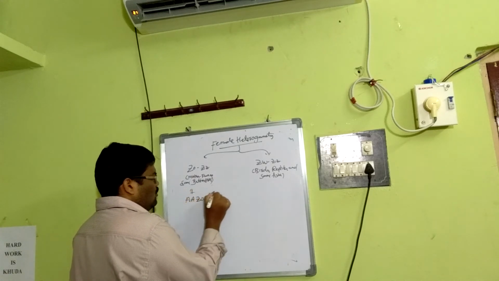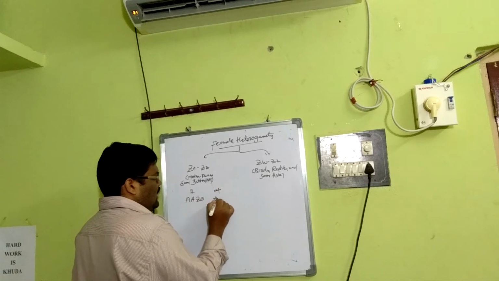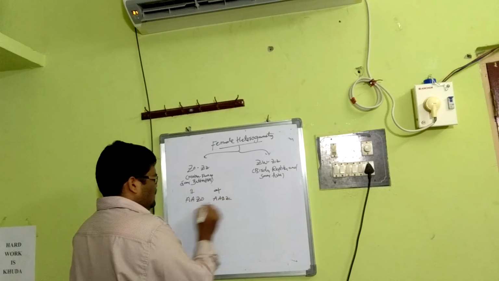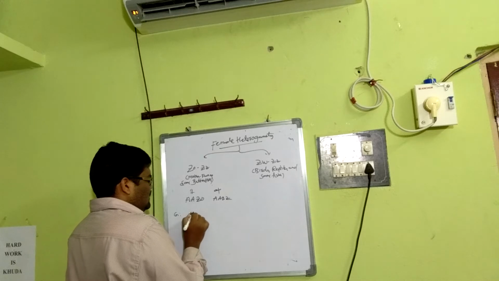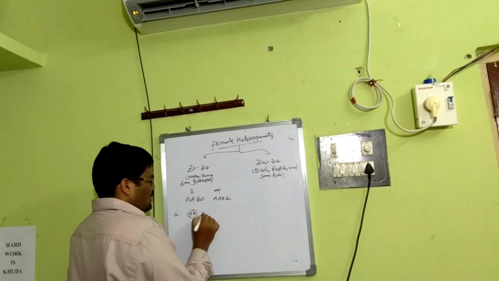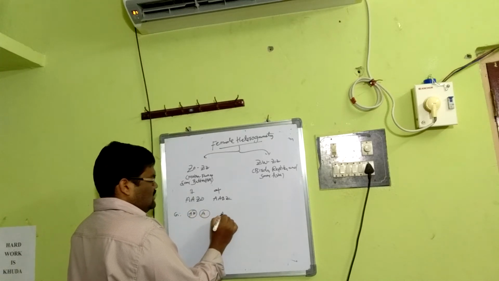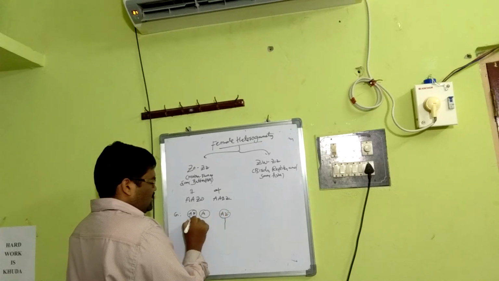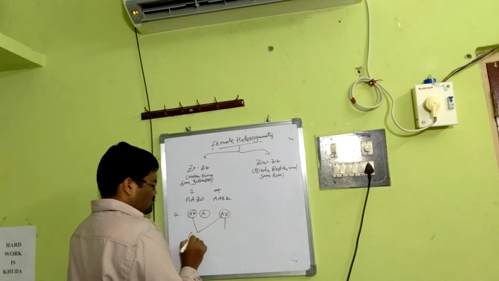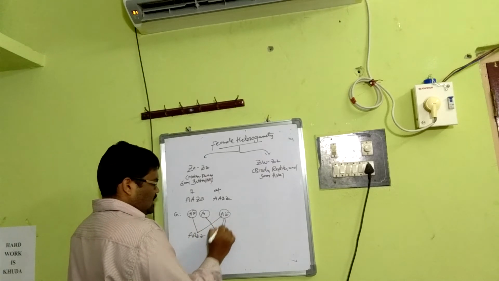AAZO female and male AAZZ. The gametes: AZ and A eggs, and AZ sperm. When AZ egg fuses with the sperm, it forms AAZZ, and A egg forms AAZO.